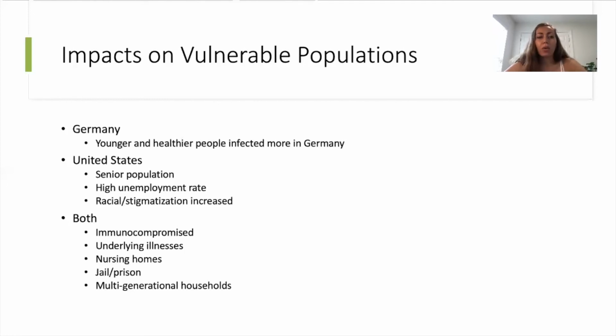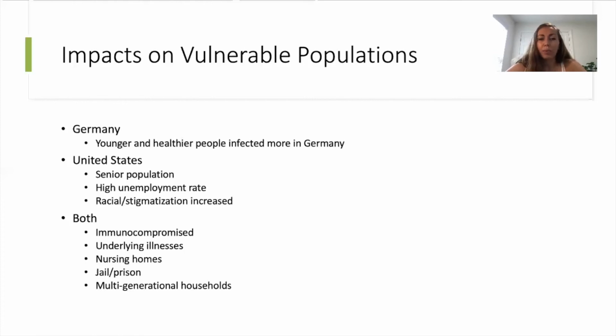Boris Palmer, who is a German mayor, said, "In Germany, we are possibly saving people who will die in half a year anyways because of their age and previous illnesses." And German leadership focused on subgroups of society as potential casualties of this virus.